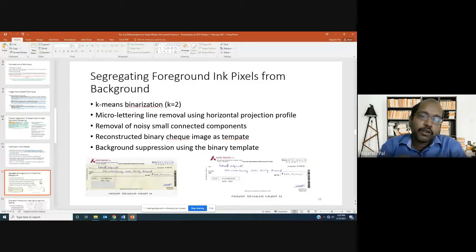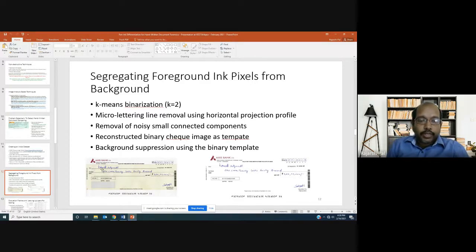So what we did is very simple. We did k-means binarization using k equal to 2 because we wanted to segregate foreground and background. So it's basically k-means clustering of the color values of each pixel using k equal to 2. And once it is done, we get a binary image.